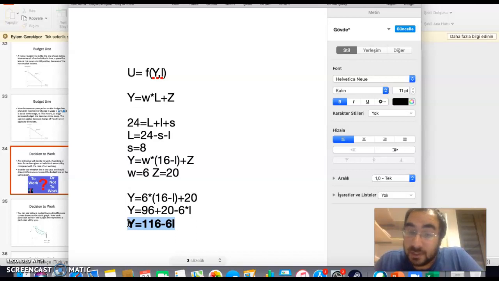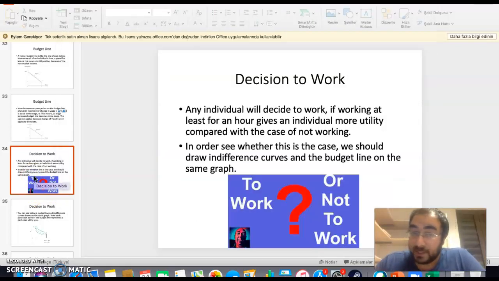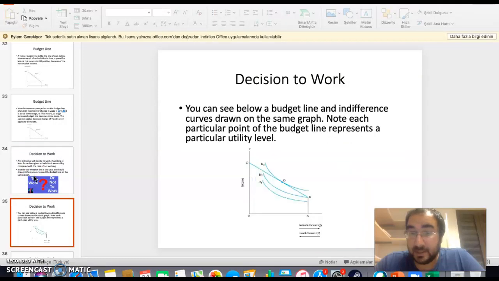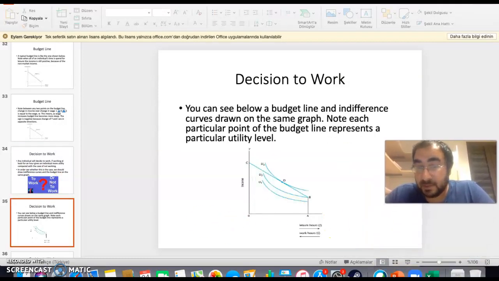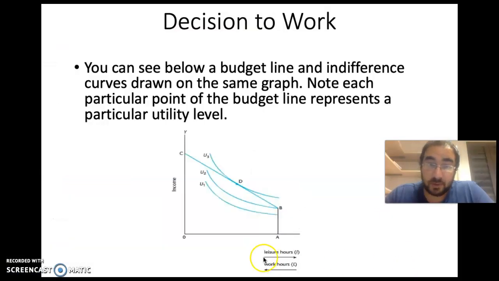In addition to that, in this week we will also assume that our individual is able to work as little as he wants. He can even work 1 minute if he wants. He doesn't need to work at least a minimum amount like an hour or 8 hours per day. So let's connect budget line and indifference curve and see how our individual makes his decision to work.